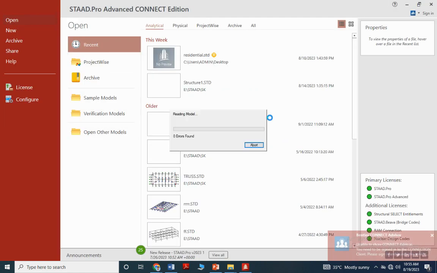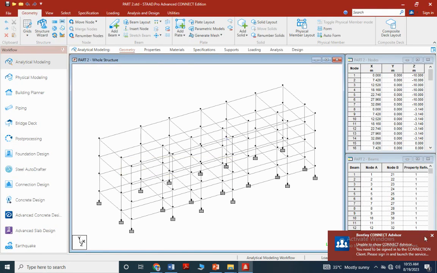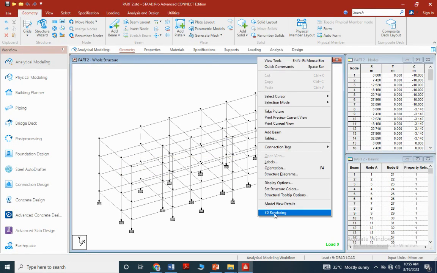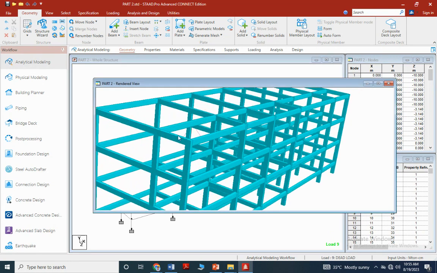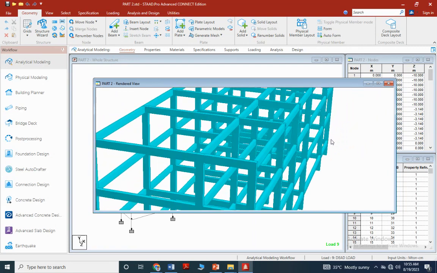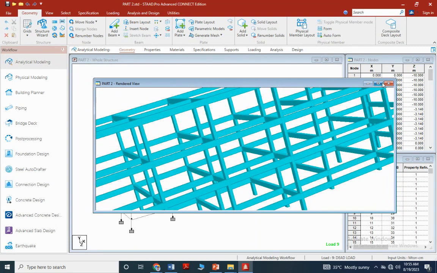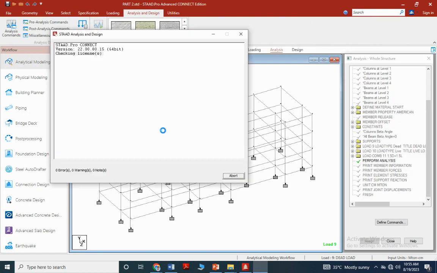This is the view. It's running. Yeah. Look at this in the 3D window. The proper finishing. There are no edges. All the members are properly offset. Okay. Right. Now you're going to analysis and design.